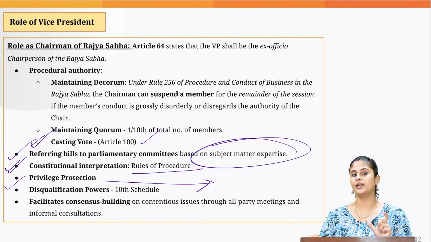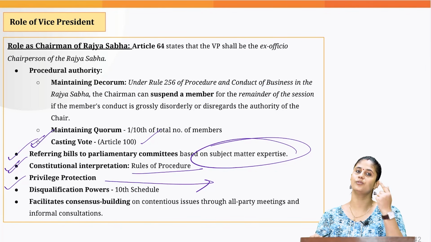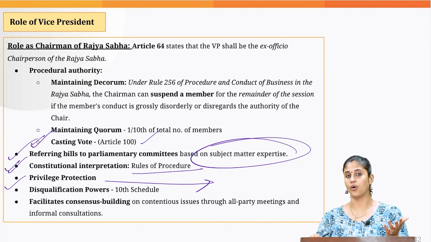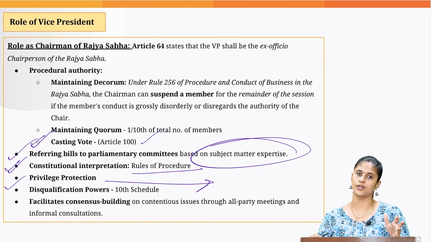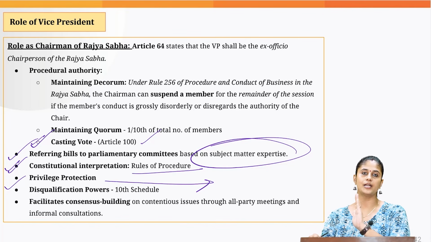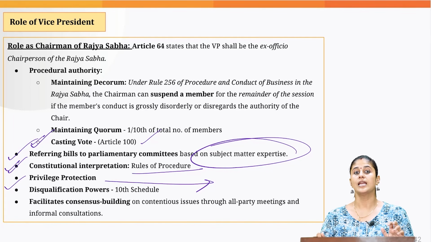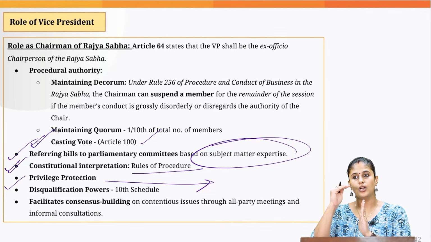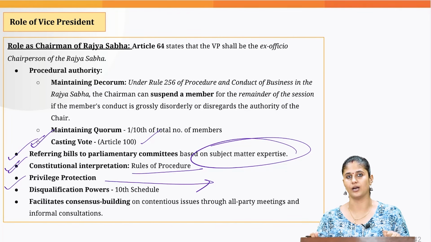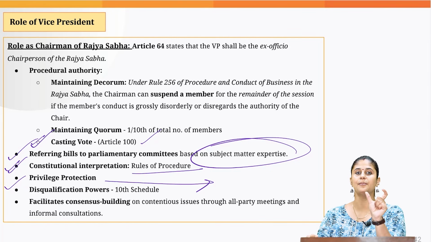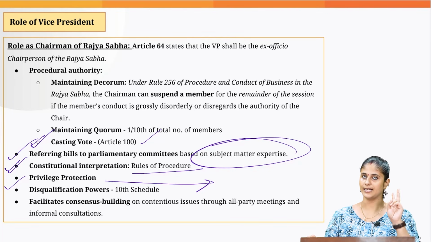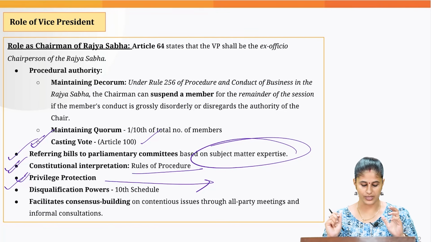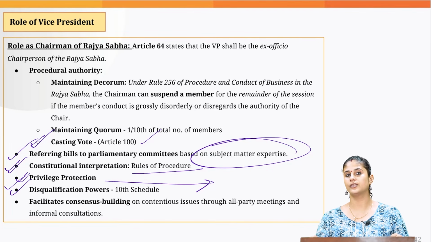But there are cases where there would be contempt of the House, but it would not be considered a breach of privilege of the House. Let's suppose the House has passed an order and the concerned individual or authority is not abiding by that order given by the House. By disobeying the legitimate order of the House, you are lowering the sanctity as well as the dignity of the House. This is considered contempt of the House. That is the difference between contempt of the House and breach of privileges. So, he is the one who protects the privileges of the members of the House.